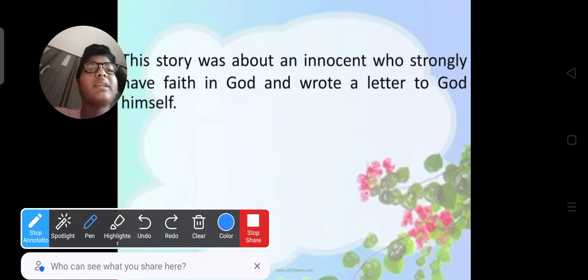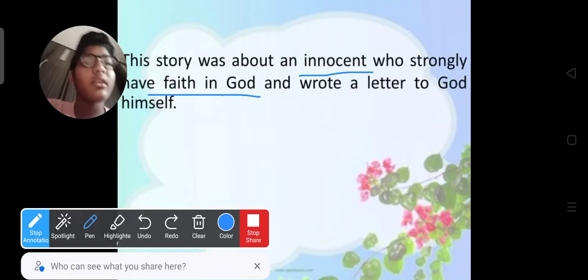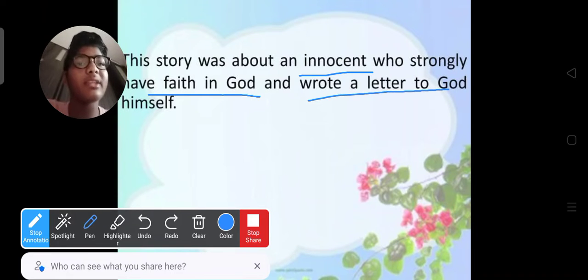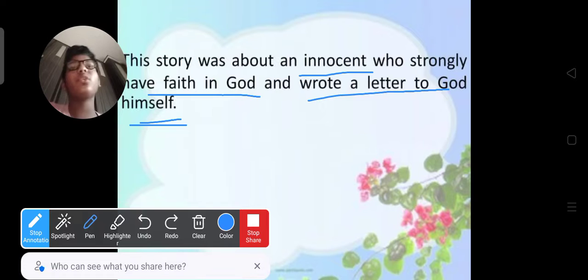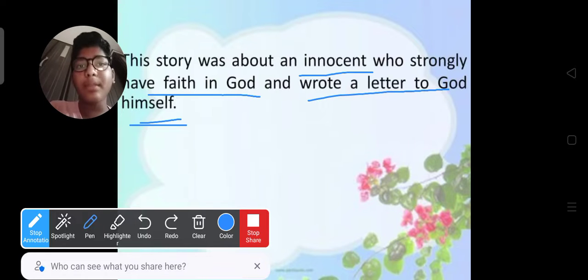This story was about an innocent person who strongly had faith in God and wrote a letter to God himself. There are two types of persons in this world: theist and atheist. Theists are the people who deeply believe in God. Atheists are the people who don't even believe in God. Here, in this story, a person was a theist and he wrote a letter to God himself.